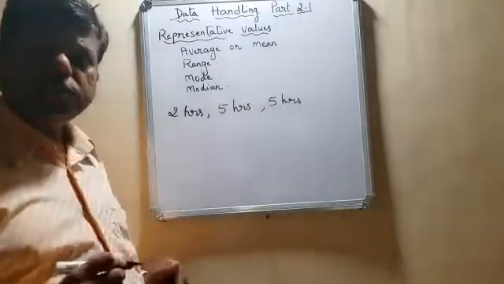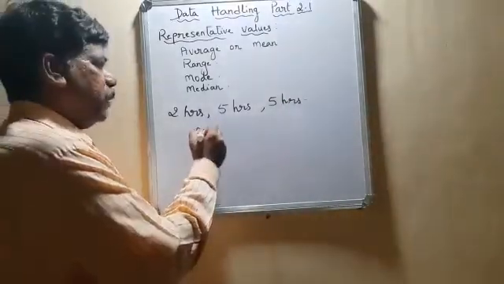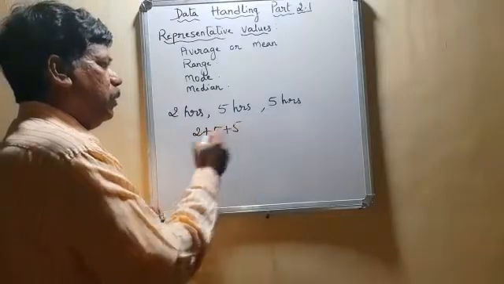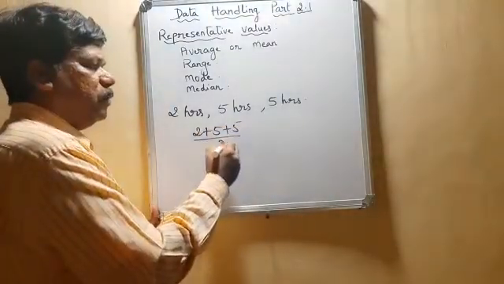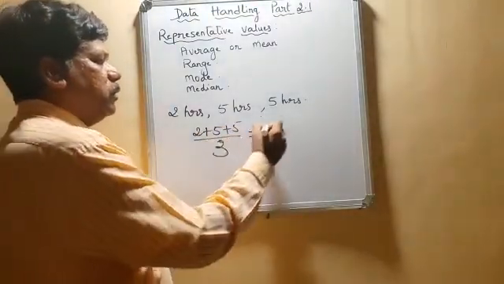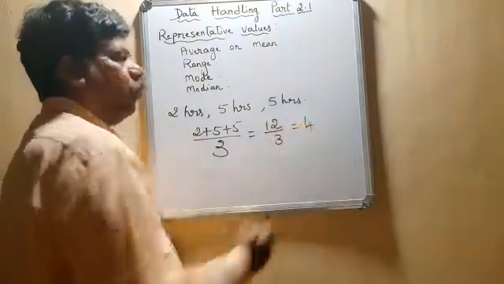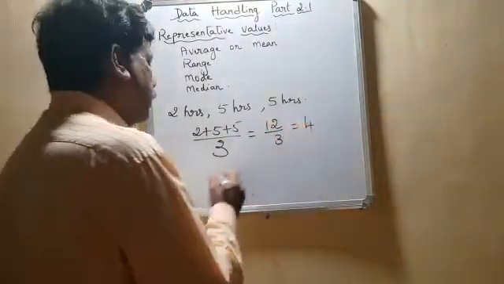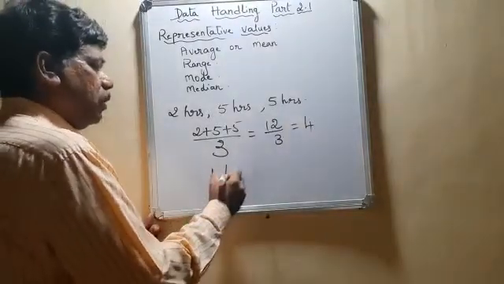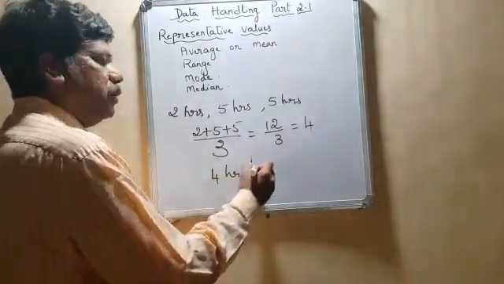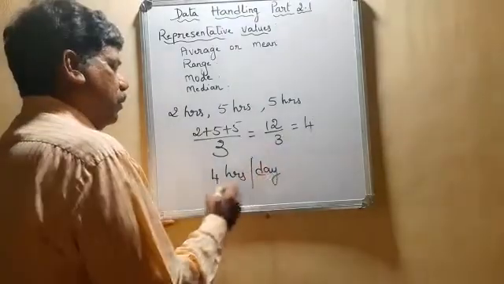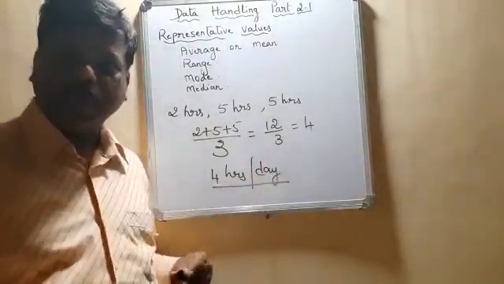Adding these three, what do we get? 2 plus 5 plus 5, divided by 3, correct? This gives me 12 by 3, which is 4. That means 4 hours per day was the average.